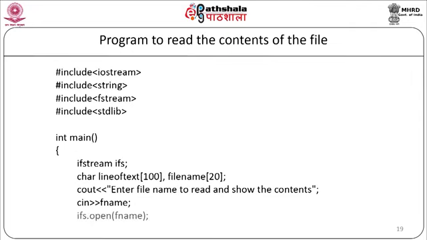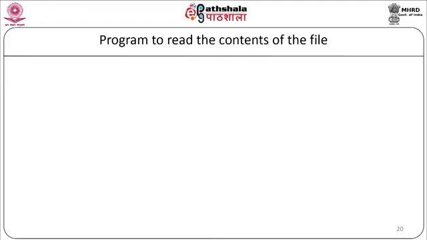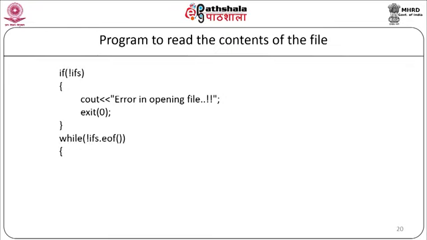Now, we will open the file, ifs.open(fname). Now, we are going to print the error message: if (!ifs), cout << "Error in opening the file", exit(0), and the if condition ends. Now, we will start with our logic of reading from the file. We will start with our while loop: while (ifs.eof() == 0), ifs >> line_of_text, cout << line_of_text, and end of the while loop.